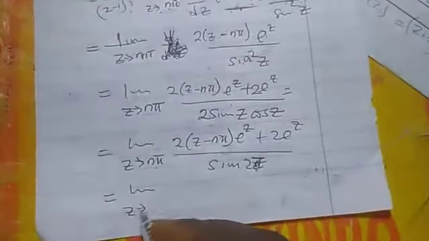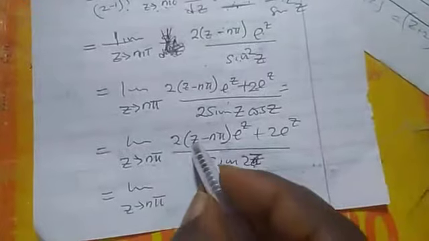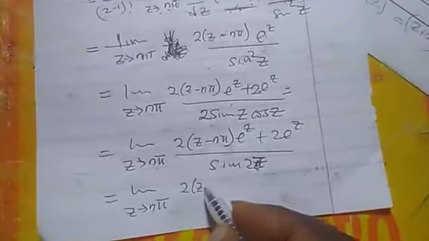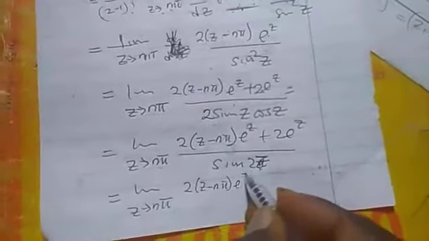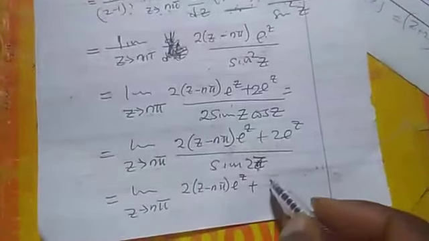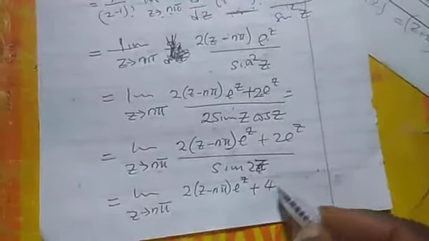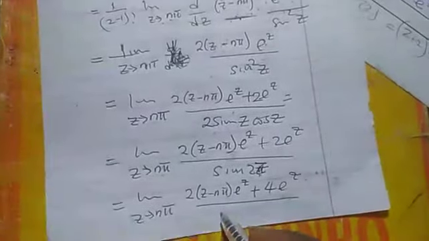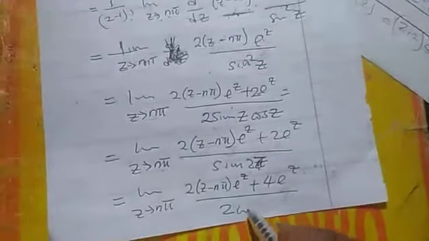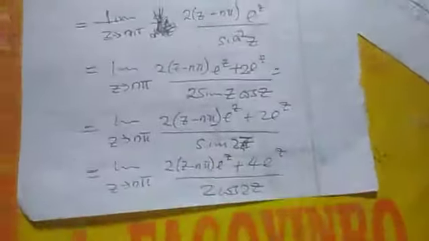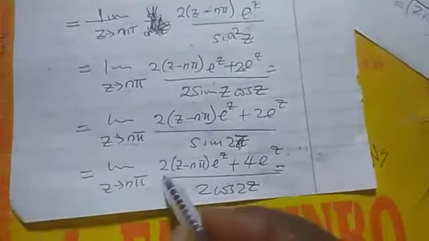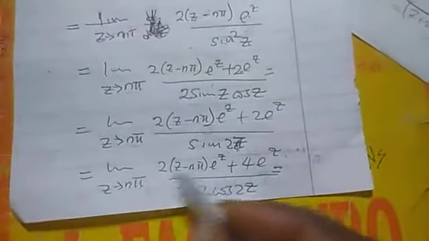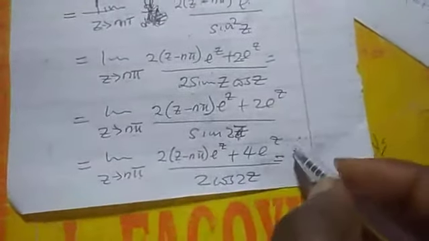So what we do is that we still apply L'Hospital's rule. When we apply L'Hospital's rule there, we have n pi. So I will still differentiate this. That is 2 into z minus n pi exponential this, plus it will give us the same thing, 4 exponential z over, when we differentiate this, it will give me 2 cos 2z. So from this place now, if I put z to be n pi, this will leave because n pi minus n pi is gone.